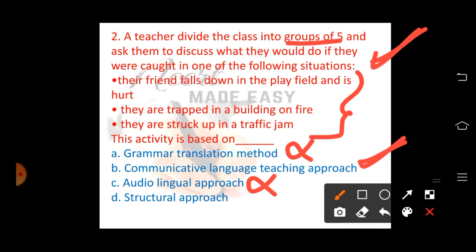Here the teacher will repeat first and the students will do. There is no repetition here. Here the students are provided with the situation and they have to discuss it. So there is nothing to do with the audiolingual approach. And next one is structural approach. In the structural approach, the students will be taught the patterns, and they believe that the students will learn best from the selection and the gradation of the structures and the patterns of the sentence and the vocabulary. So option B is the right answer.